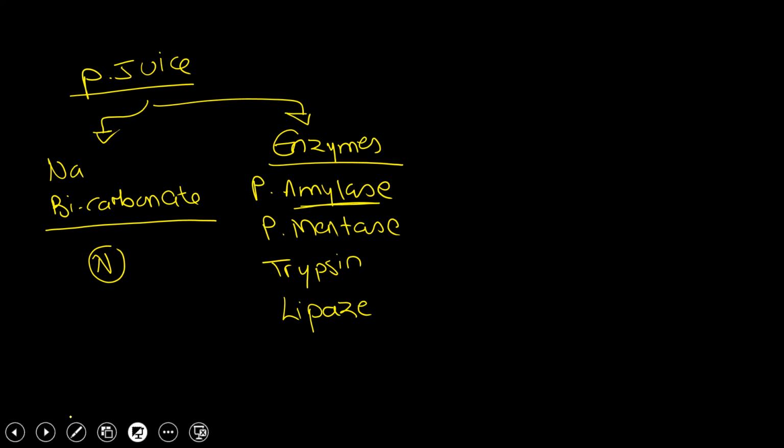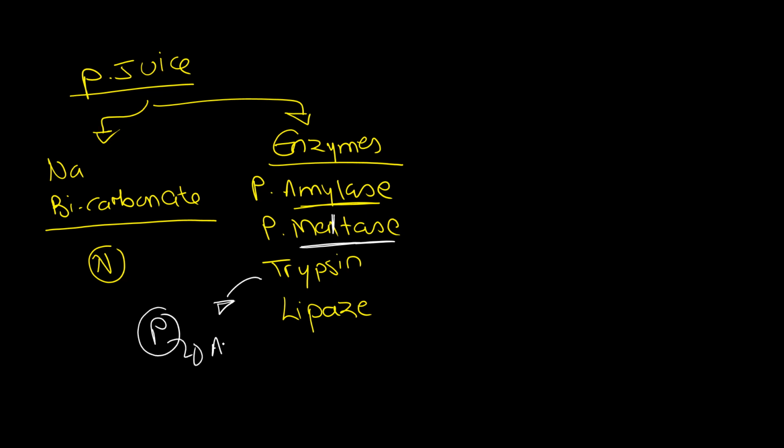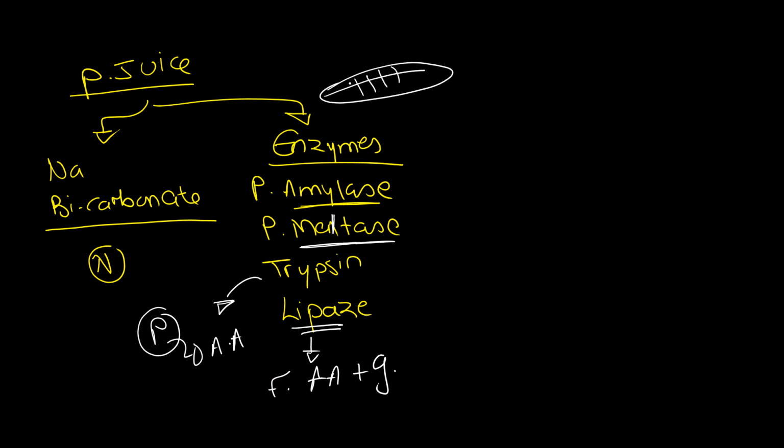Now tell me, the amylase, what does it break down? Starch into maltose. Yes, starch into maltose. And then the maltase, maltose into glucose. Correct. The trypsin breaks protein into amino acids. Yes, proteins into amino acids. And the lipase, fats into fatty acid and glycerol. Very good. And again, the pancreas will send those pancreatic juices via a small tube to the duodenum.